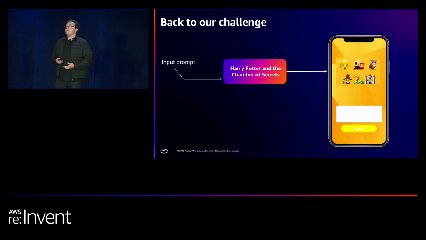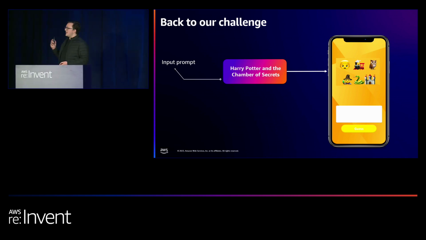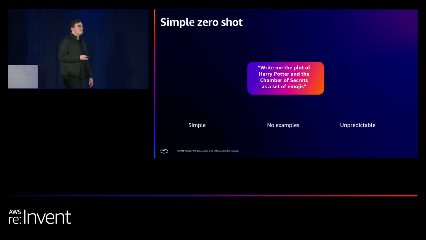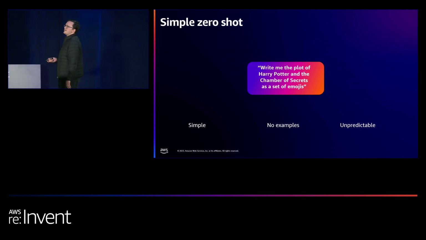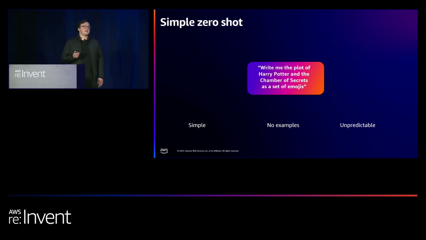If we go back to the problem we're trying to solve, we've got the input Harry Potter and the Chamber of Secrets, and we want to get a 6-emoji output summarizing the plot line. A zero-shot prompt for this: write me the plot of Harry Potter and the Chamber of Secrets as a set of emojis. It's really simple. We're not giving any examples. It's going to be quite unpredictable.